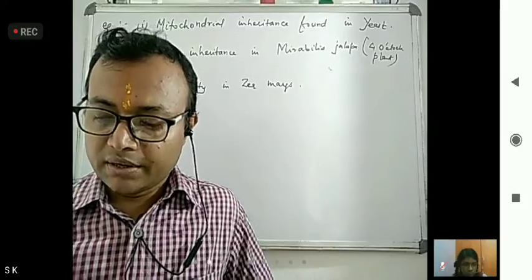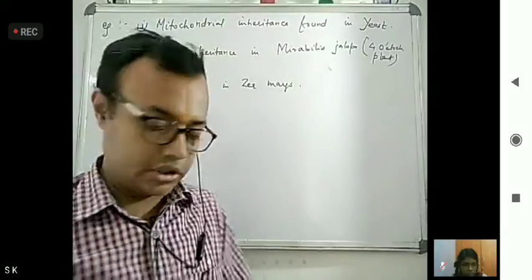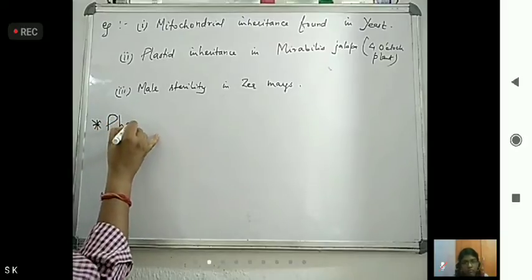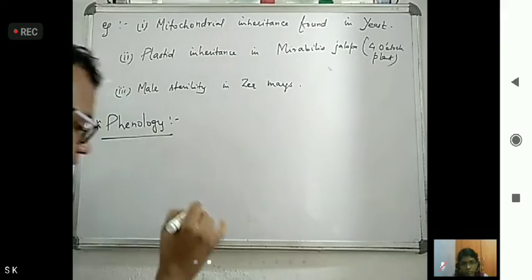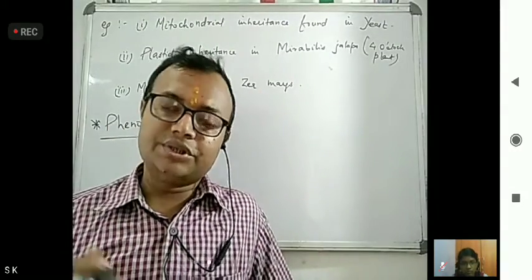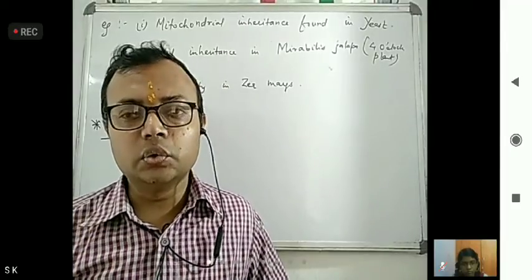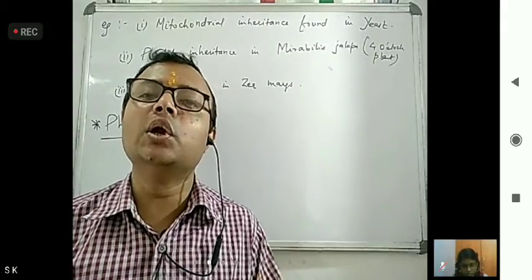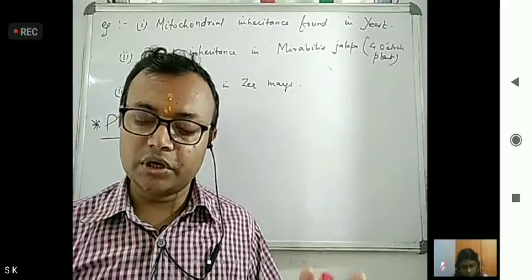Now one term is there, that is phenology. What do you mean by phenology? You have seen that if seeds are grown in dark, their leaves will become yellow in color, although they contain genes for green color.